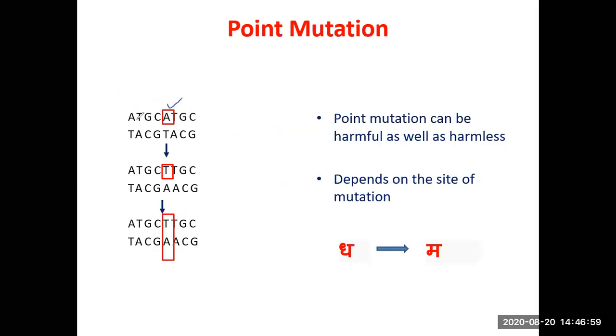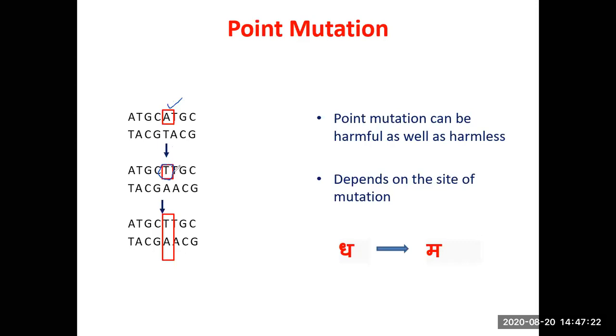For example, this is the normal DNA sequence ATGC, ATGC. What has happened is, in place of an A, a T has come over here. So this is what is called a point mutation. When there is a change only in a single base, then it is called a point mutation.